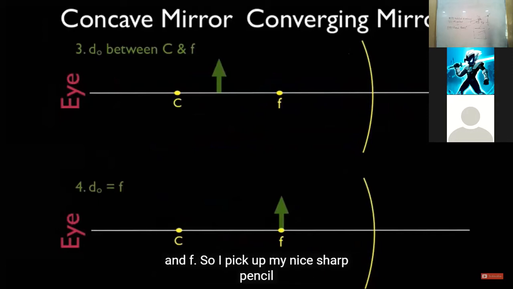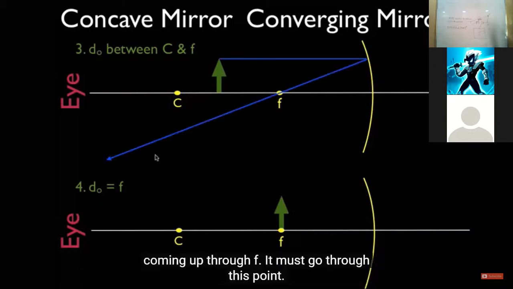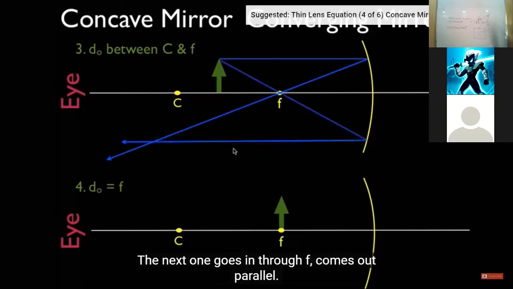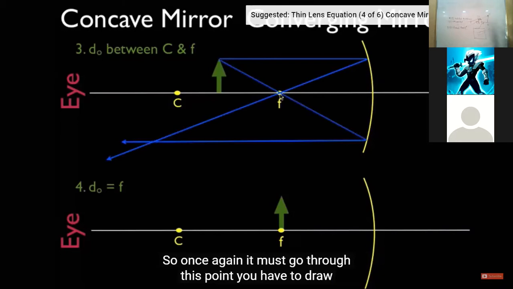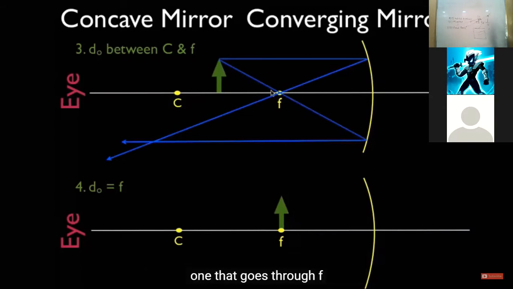So I pick up my nice sharp pencil and my straight edge. I draw my first ray going in parallel, coming out through F. It must go through this point. The next one goes in through F, comes out parallel. So once again, it must go through this point. You have to draw it through this point. It's not just some random angle or some random ray. It's the one that goes through F. And there is the image.